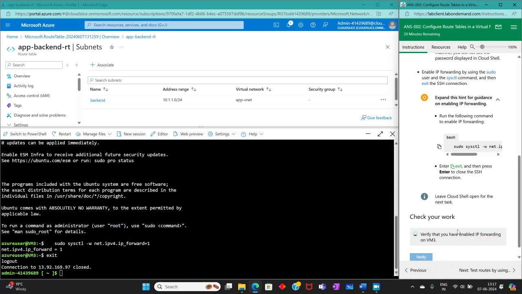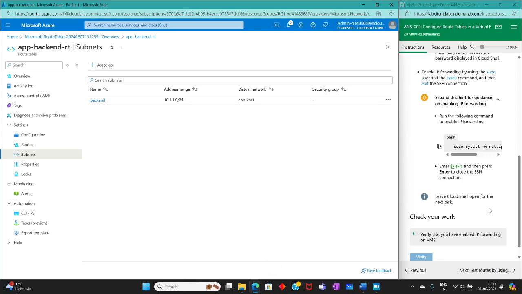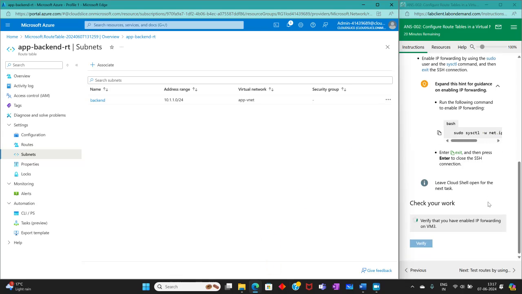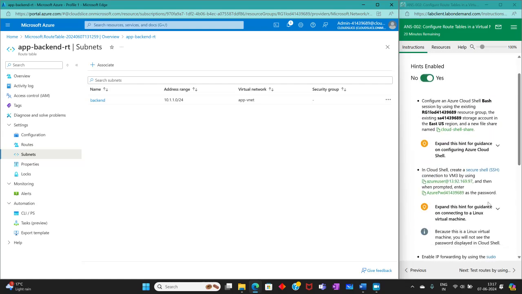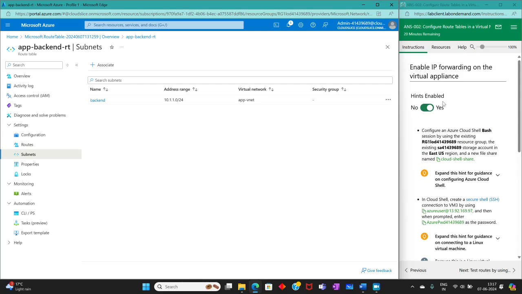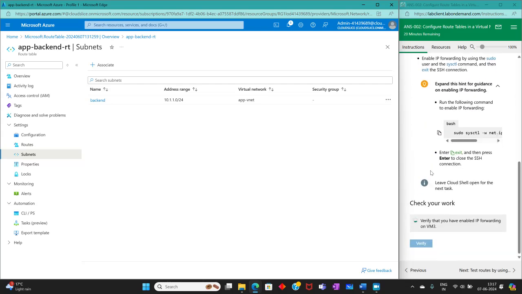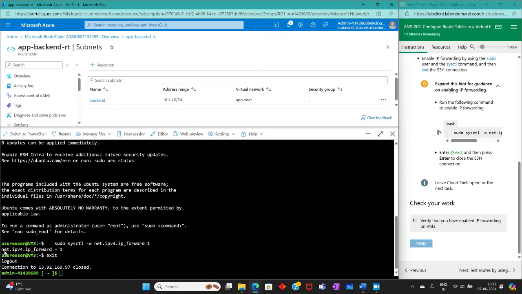Let's verify that we have enabled IP forwarding on VM3. Yes.